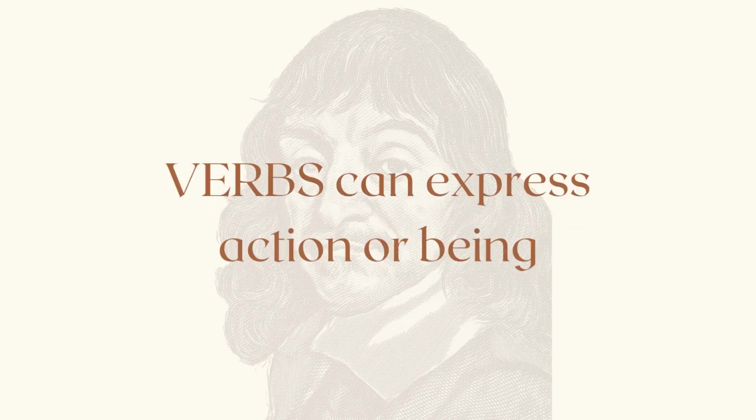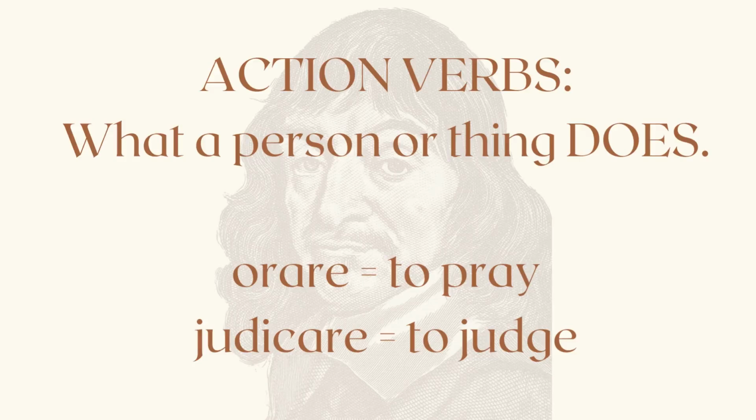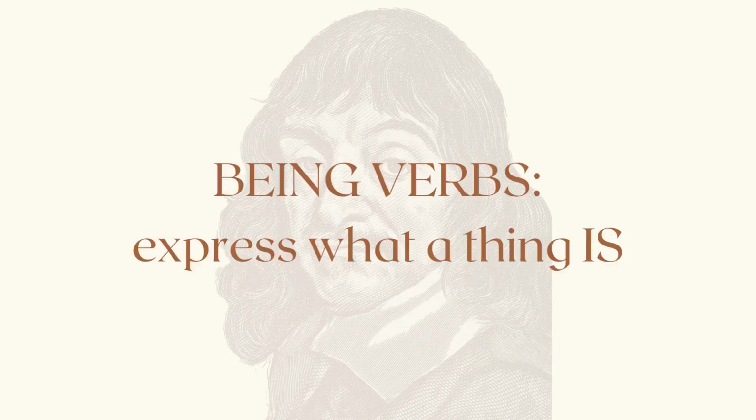So you already know that verbs can express either action or being. And so far, the verbs we've looked at have all been action verbs. That is, those that tell us what a person or thing does. For example, orare, to pray, and judicare, to judge. Now, there are other verbs that express what is known as being or state of being. And this is when we speak of what a thing is rather than what it is doing.